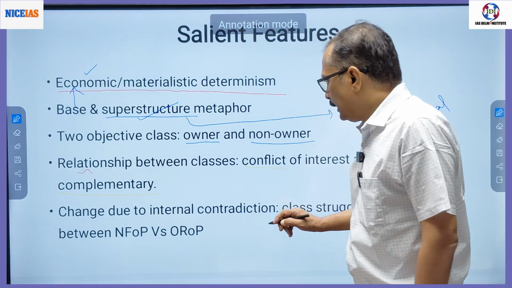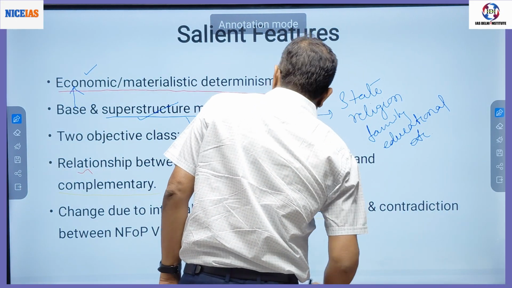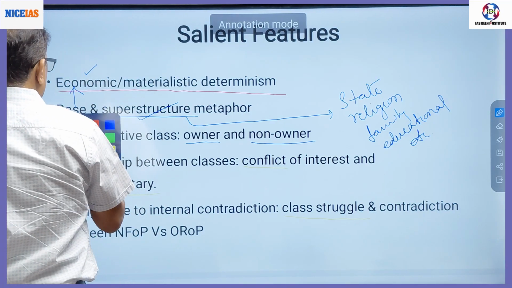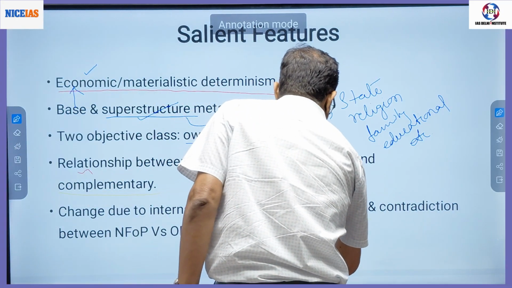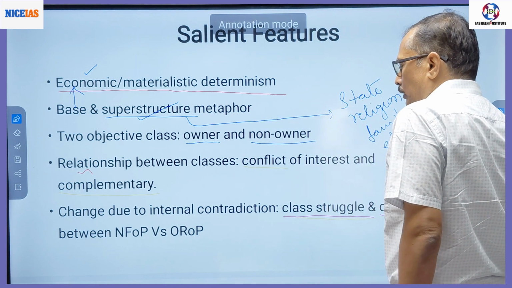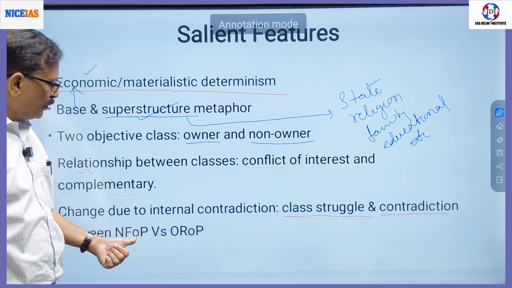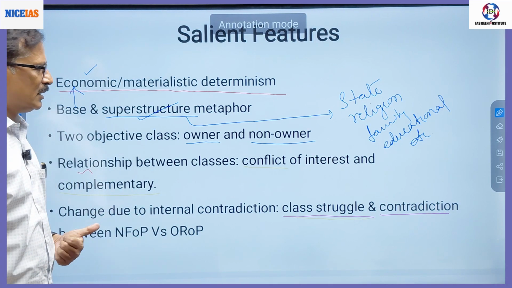He calls it two things. One is class struggle, another is internal contradiction, or contradiction between NFOP, new forces of production, versus old relations of production.